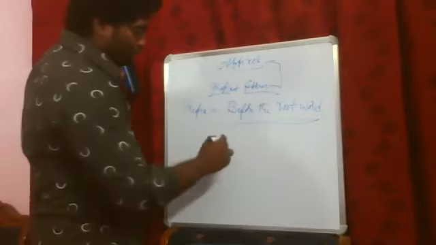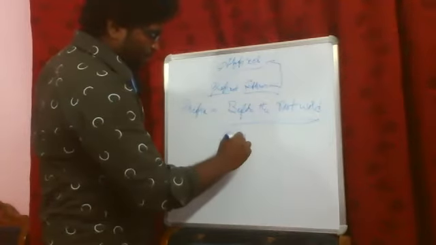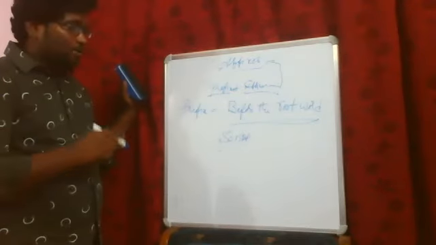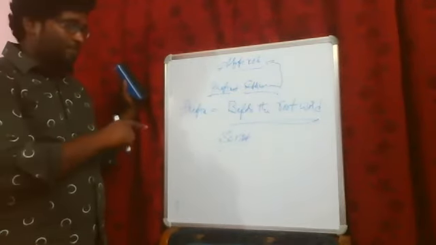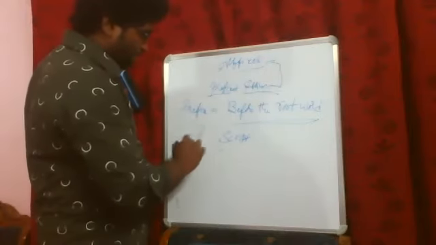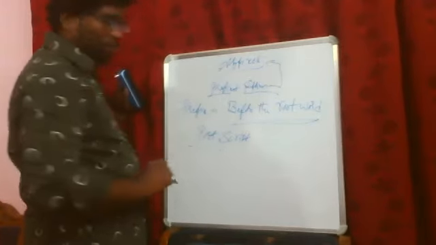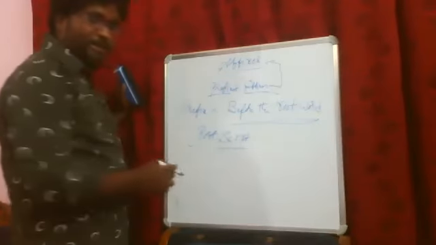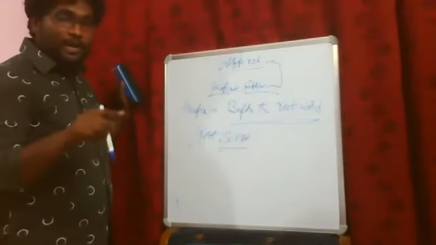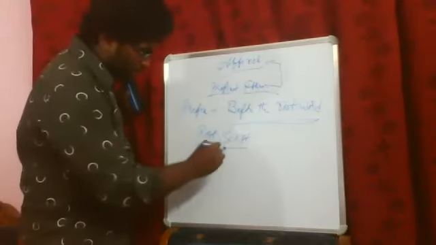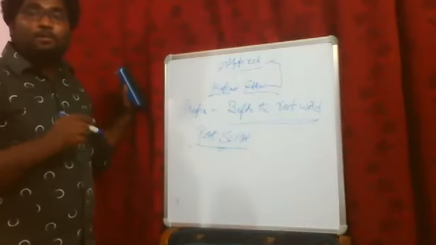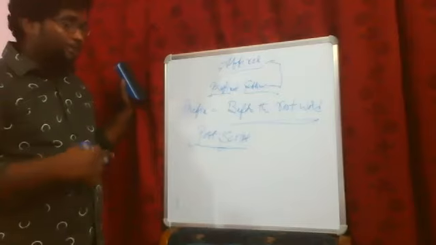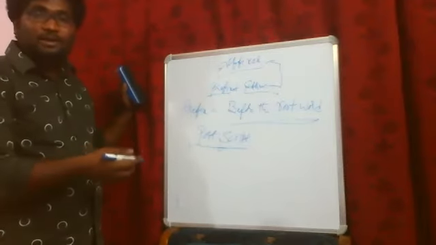For example, script is the word you have. Now I have to add a prefix to this, so I'm going to add the prefix post. When I write script individually, it has its own meaning, but when I add the prefix post to this one, we get a new word, postscript, which has its own meaning and significance.